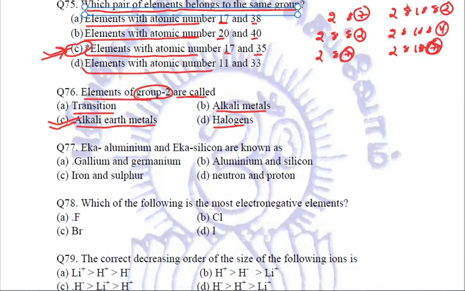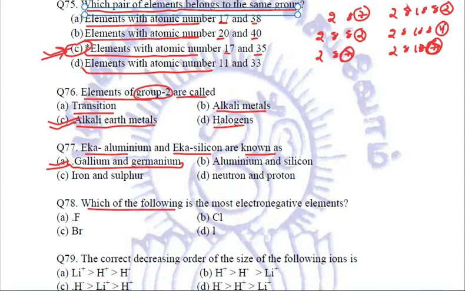Next, Eka aluminium and Eka silicon are known as gallium and germanium. Fine. Gallium and germanium, these were the elements to which Mendeleev gave the names Eka aluminium and Eka silicon. So A will be our right answer. Next question is,